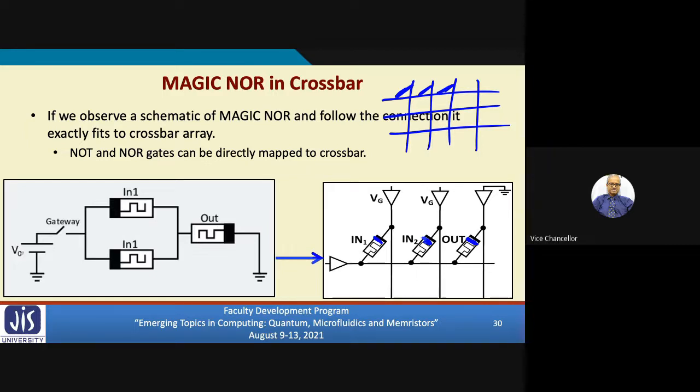The input for V0 you can apply here. This Vg is mentioned. So it goes to the doped region. You see, it goes to the doped region. And the output memristor's doped region is connected to ground. So in a crossbar, if you have such memristors, you can apply these voltages V0 and ground to the columns, and we can have this NOR operation carried out directly on the crossbar. NOT is a single input gate, so NOT can also be done. NOR and NOT can be directly mapped.